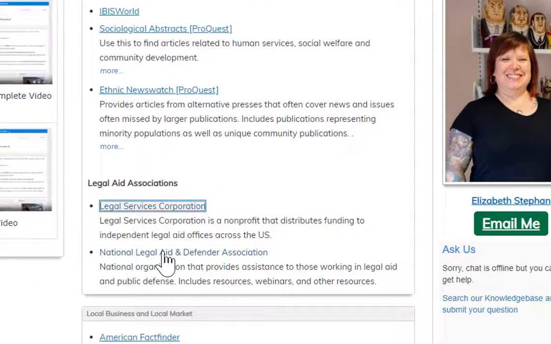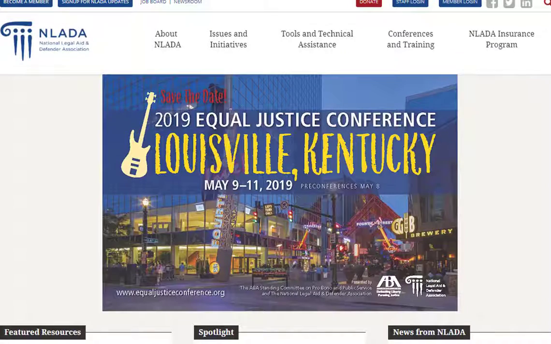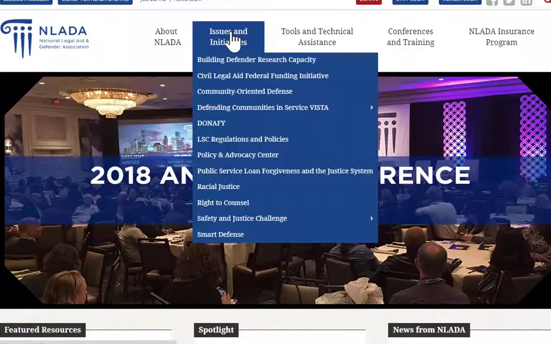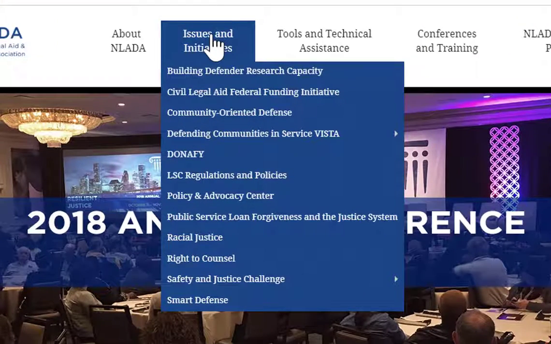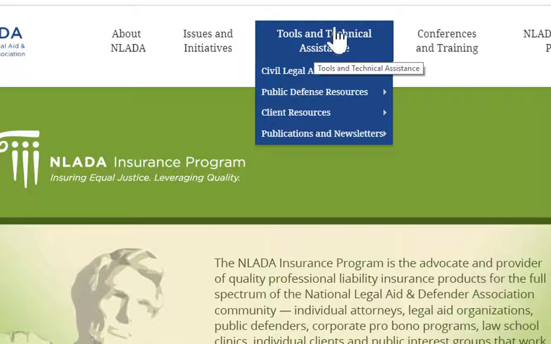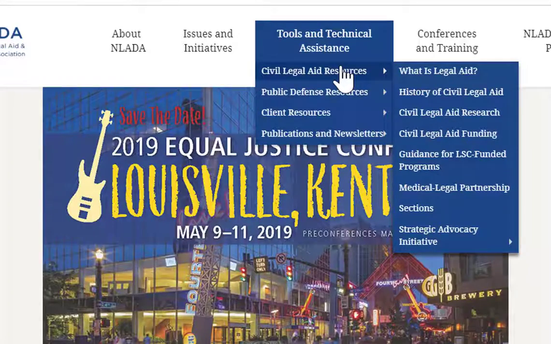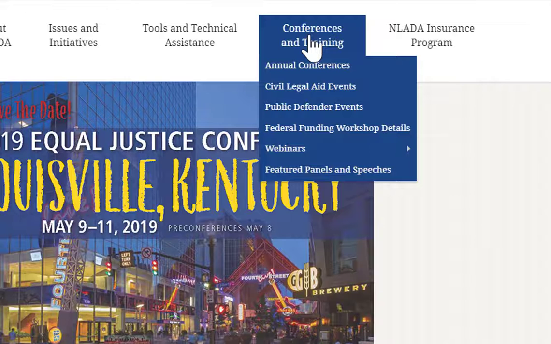Going back to the National Legal Aid and Defender Association, there are some really great resources that could be useful. They have issues and initiatives, regulations and policies. They have an advocacy center, tools and assistance. They have civil legal aid resources. Again, looking at funding, LSC funded programs, strategic advocacy. Then there are conferences and trainings.